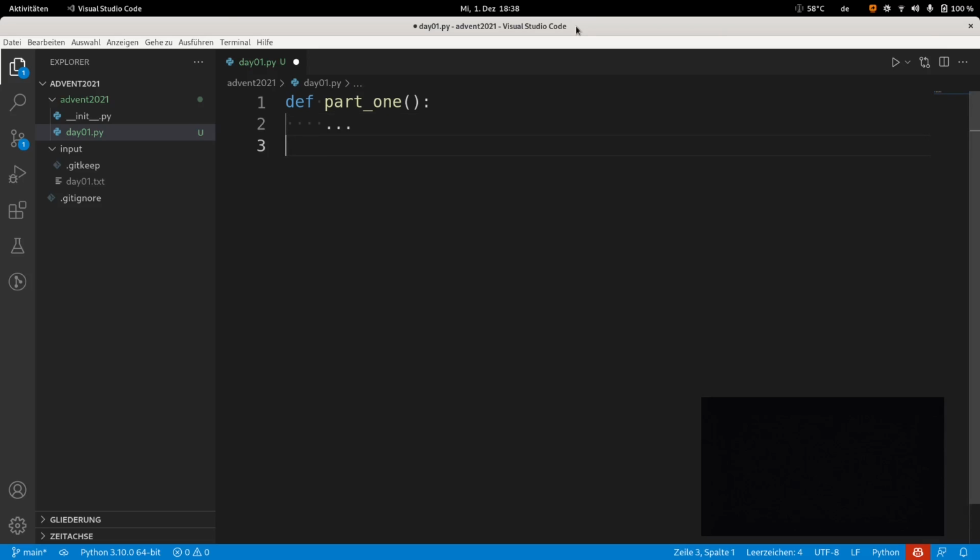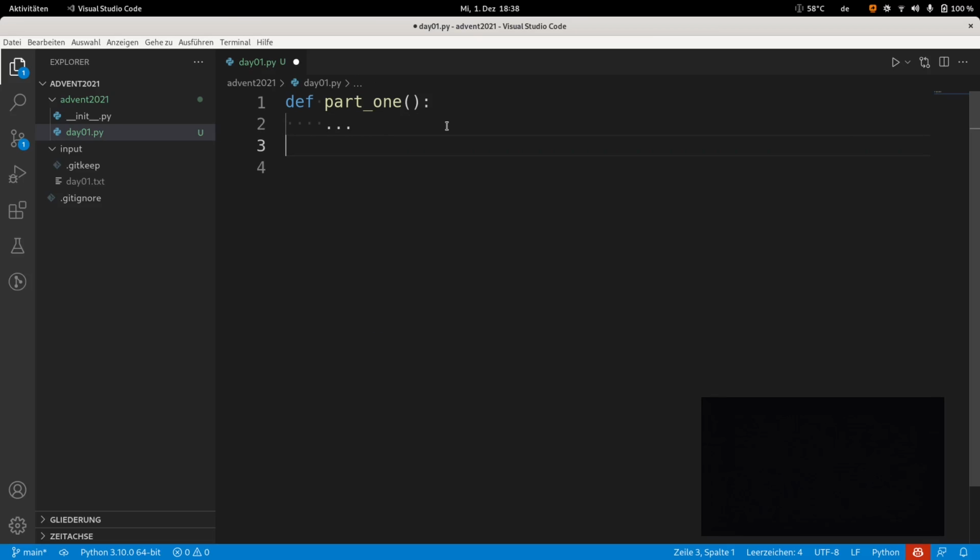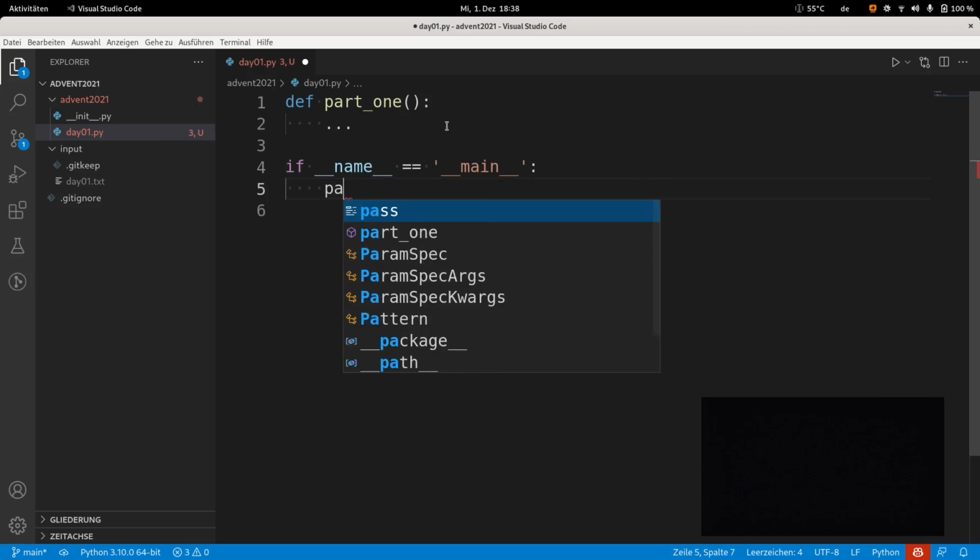And I write three dots. This is called ellipsis, but they are just three dots, and this is just an alternative to pass. It's just a fake thing to have Python not complain about this function, because I still have to write it. And then here I simply write if name equals main, call part1.